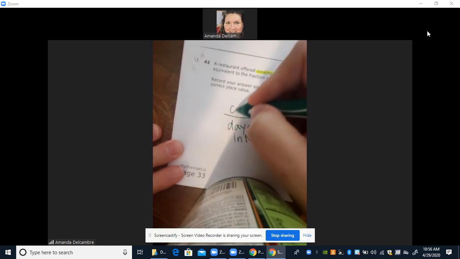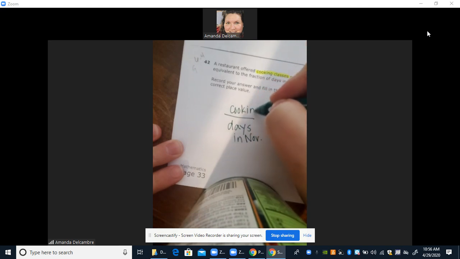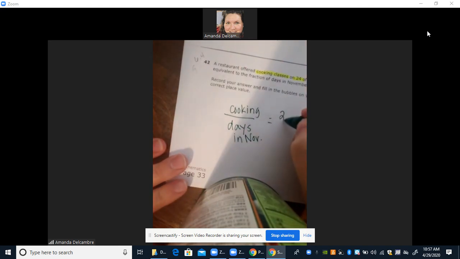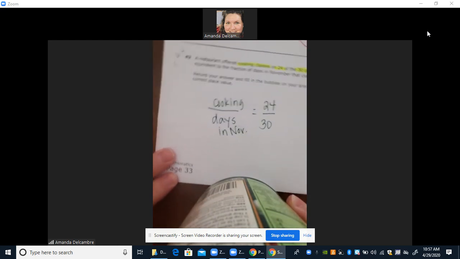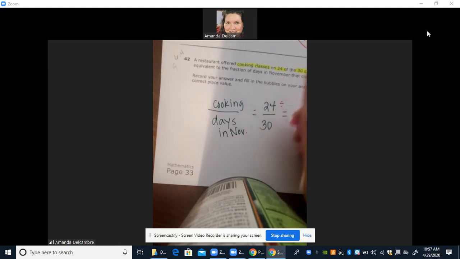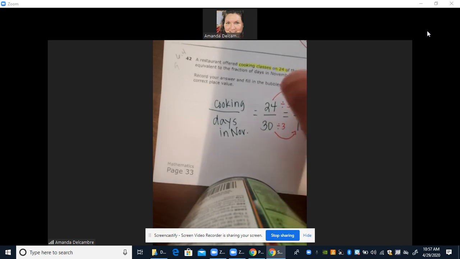And then we have our cooking class. So we know 24 out of 30 days. Well, looking at that fraction, I can simplify. I can get it to have a denominator of 10 by dividing by 3. So 30 divided by 3 gives me 10. 24 divided by 3 gives me 8. So I have 8 tenths.